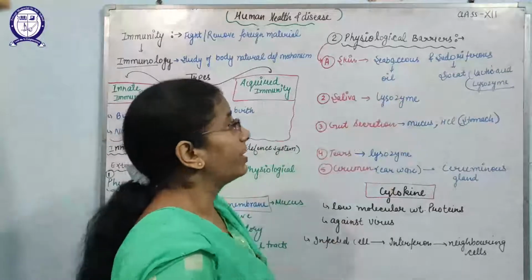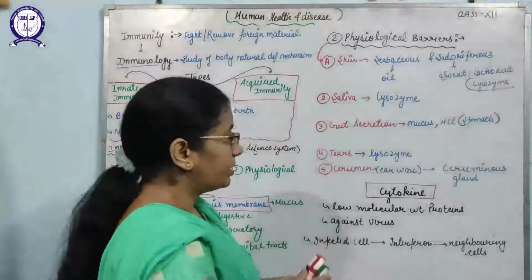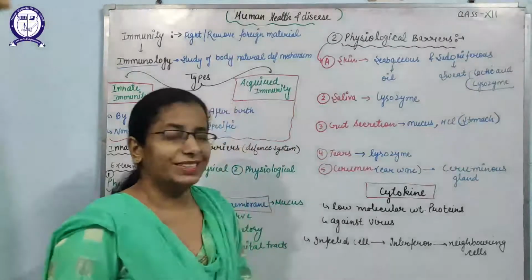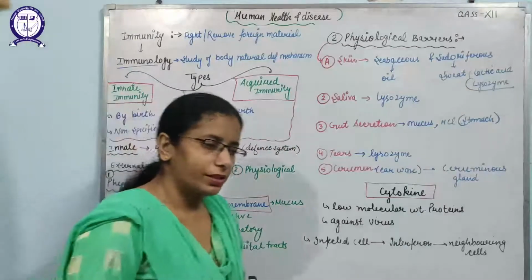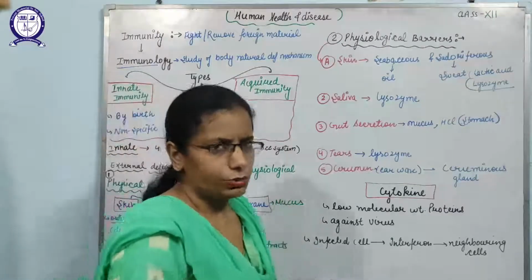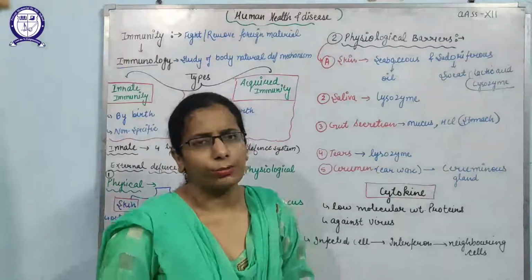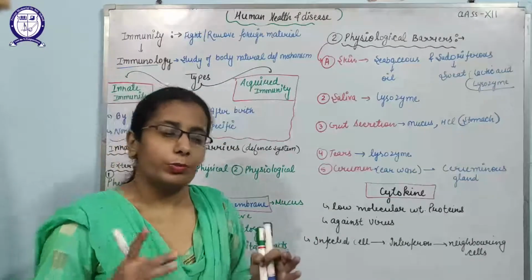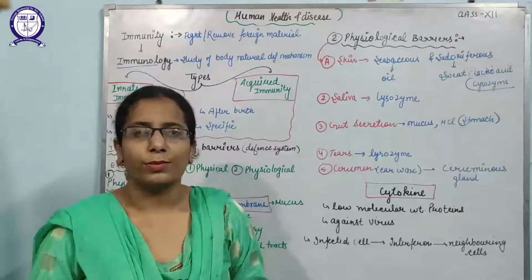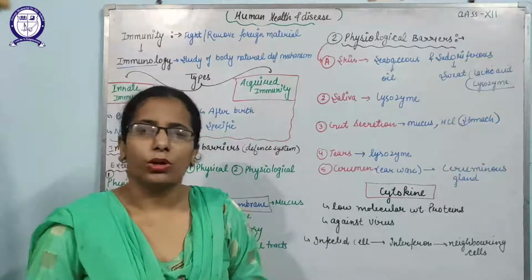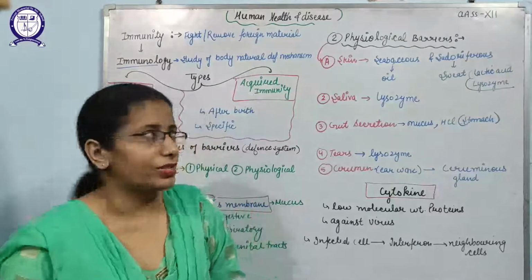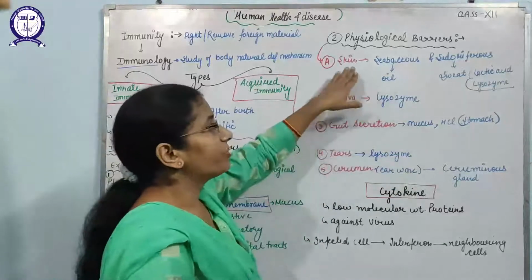Second, the physiological barriers. Physiological barriers include all the secretions that are produced. If any pathogen crosses the physical barrier, then it will enter inside the body. Whenever it passes through specific parts of the body, there is a special defense mechanism to kill the pathogens that enter the body, and those special parts release special secretions. First is the skin.